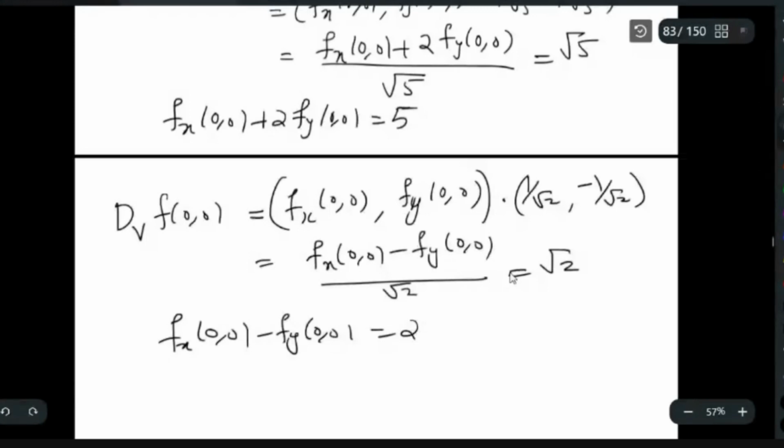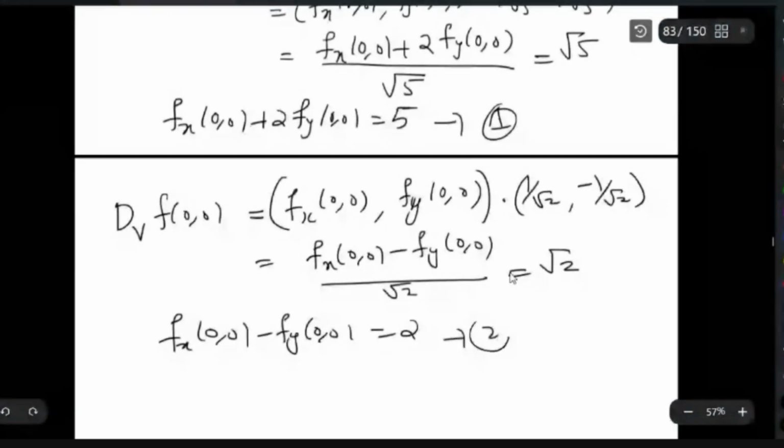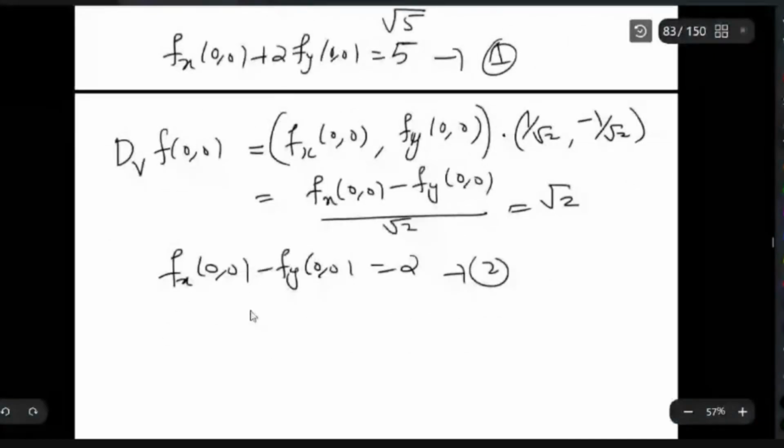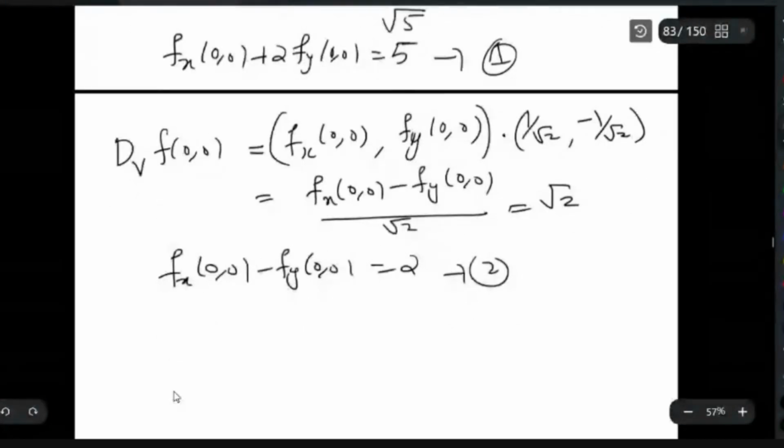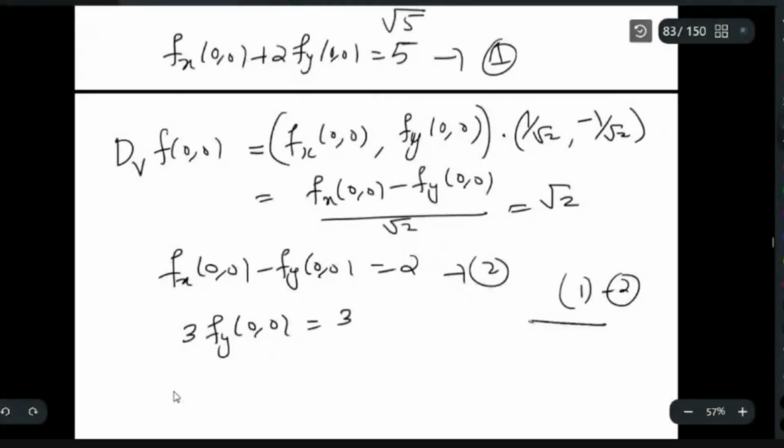So you have two equations, this is 1 and this is 2. This is a system of equations. Now you can solve it. You just subtract, fx will cancel, and it will be 3 times fy(0,0). 1 minus 2 gives you 3 fy equals 3, so fy at (0,0) is 1.